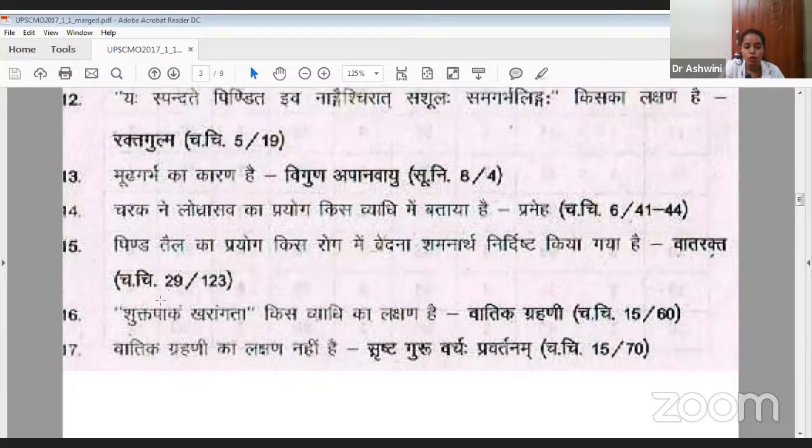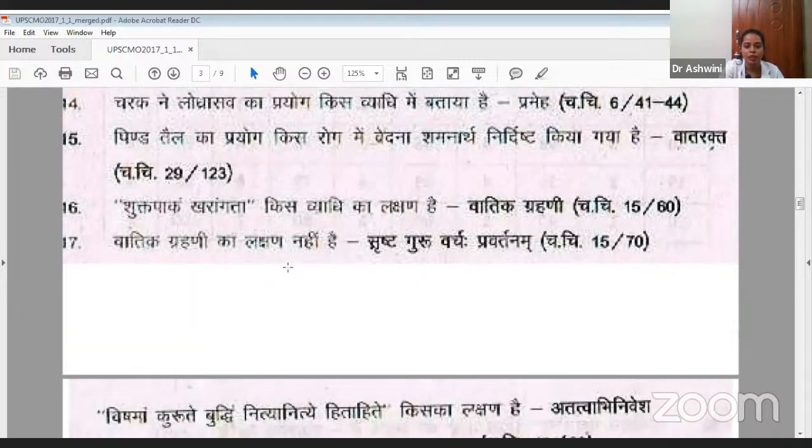See, Shukta Paka Karangata, which are the symptoms in which disease you get? Vatika Grahani. So some are very direct and easy questions, some are very particular. For that, you should have a thorough knowledge of the subject. Okay, then see this Pinda Taila. In which disease are we going to use Pinda Taila? It's very direct and commonly used in day to day life, we come across this Pinda Taila, Vata Rakta.